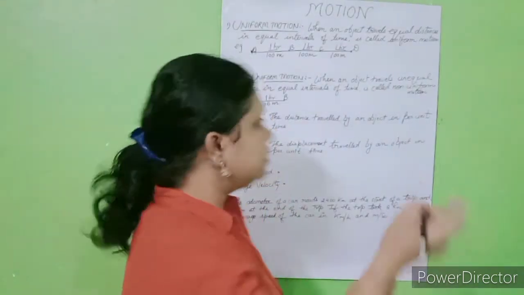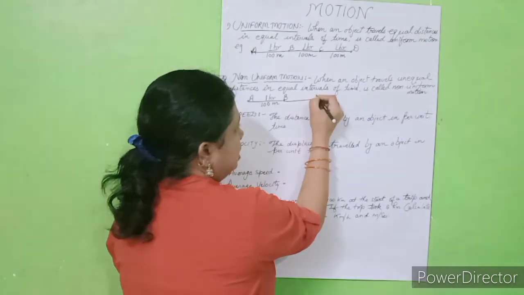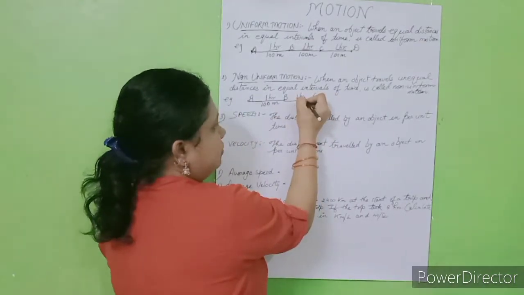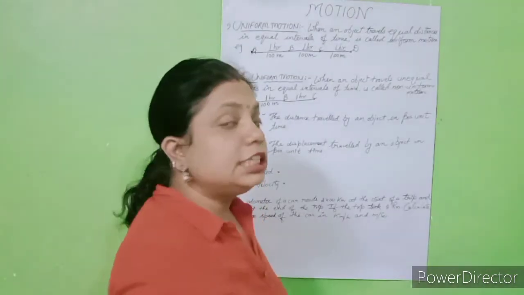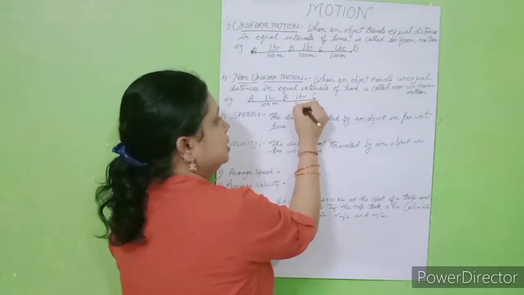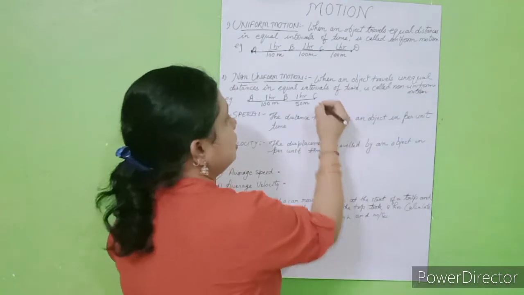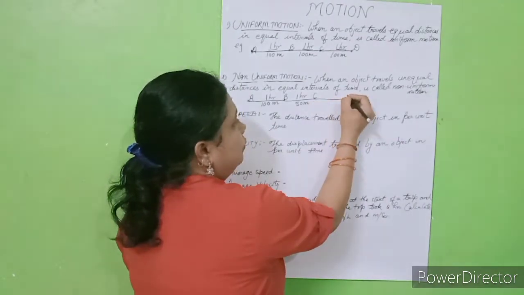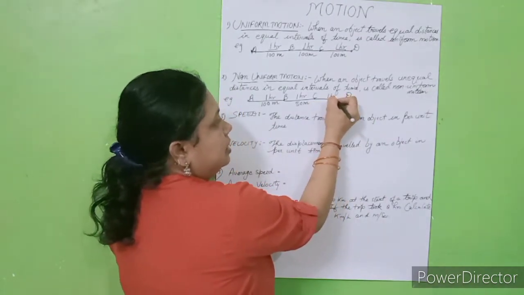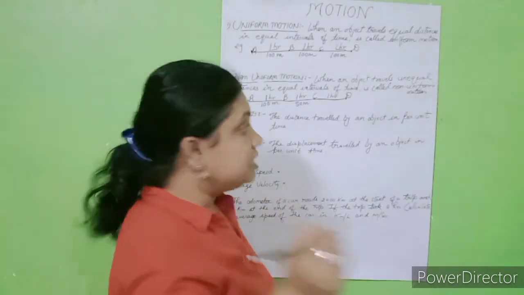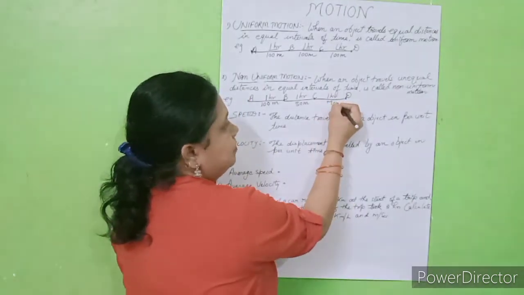But in the next 1 hour it reaches point C and completes the distance of only 50 meter. Again from point C to D, it completes in 1 hour and the distance is, suppose, 70 meter.